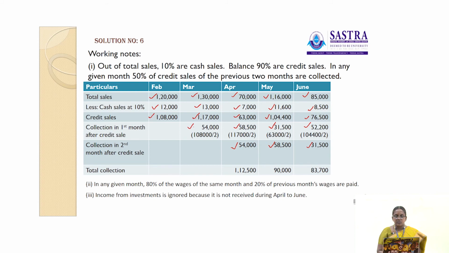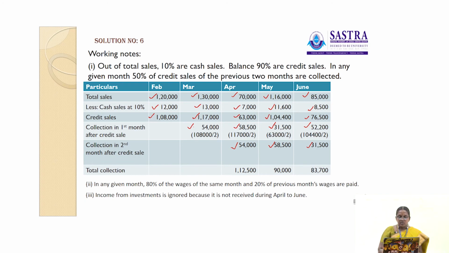Okay, here in the month of February, the total credit sales is 1,08,000. Half of the amount is collected in the month of March and April. So 1,17,000 in the month of March, half of the amount is collected in the month of April and May. Then 63,000 in the month of April is collected in the month of May and June. Then 1,04,400 in the month of May is collected in the month of June and July. Then 76,500 is collected in the month of June and July.